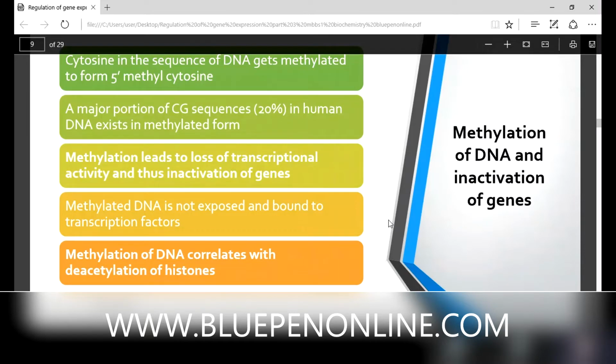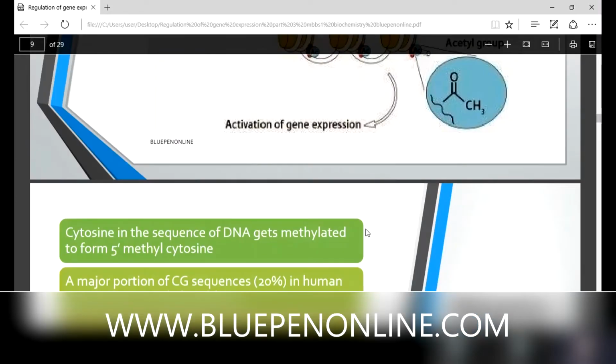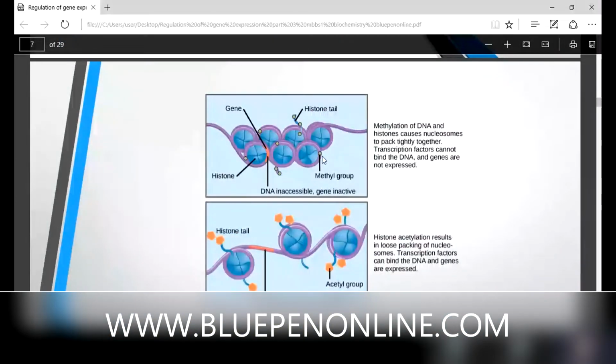Methylated DNA is not exposed and bound to transcription factors. Methylation of DNA correlates with deacetylation of histones. You can see from this diagram, the green color is the methyl group. Methylation of DNA and histones causes nucleosomes to pack tightly together, like deacetylation. So transcription factors cannot bind the DNA and genes are not expressed.